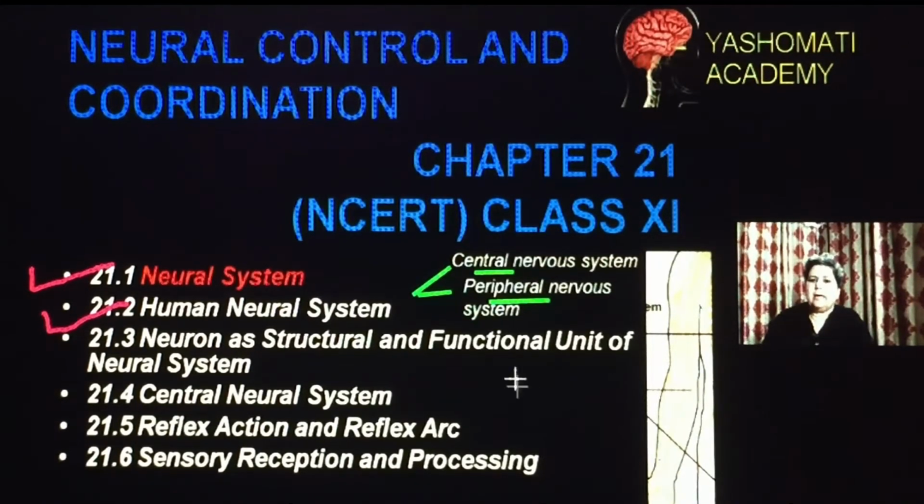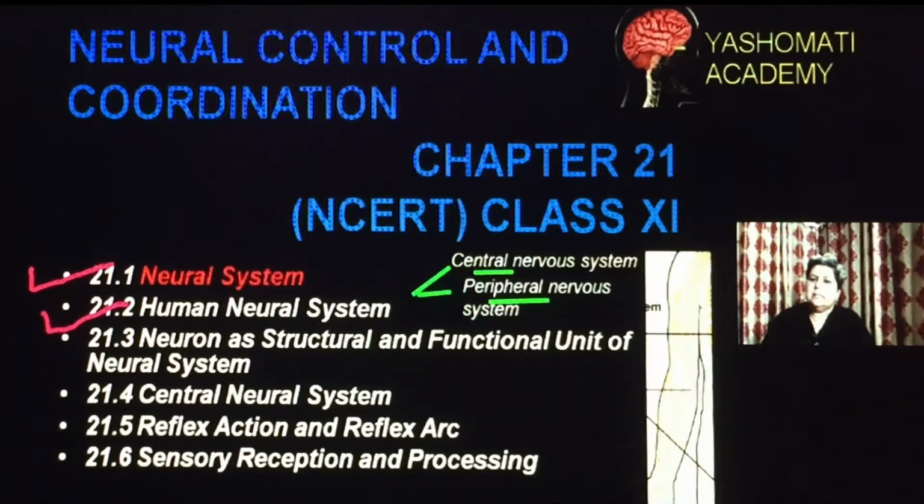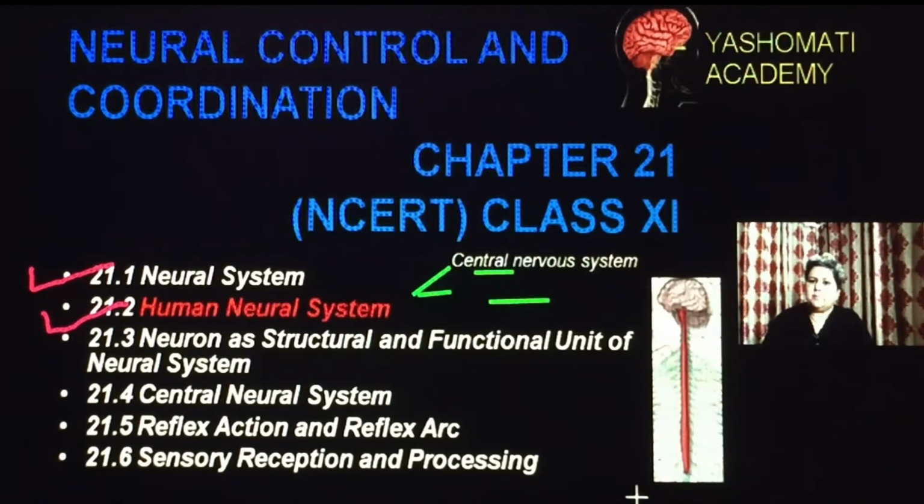So here we can understand that as far as the central nervous system is concerned, why is it named the central nervous system? One point may be that it is present in the center of the body. As we know, the brain and spinal cord are present in the center of the body. And as far as function is concerned, there also we find that the central nervous system has a very important function. Because it has a key role in neural control and coordination, and because it is present in the center of the body, it is named the central nervous system.